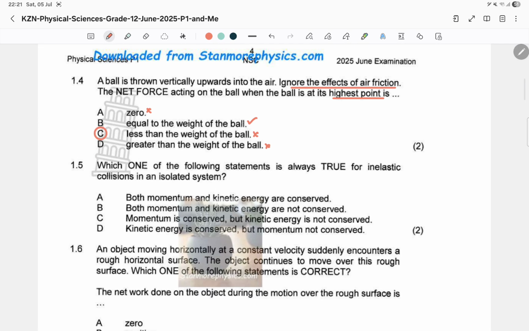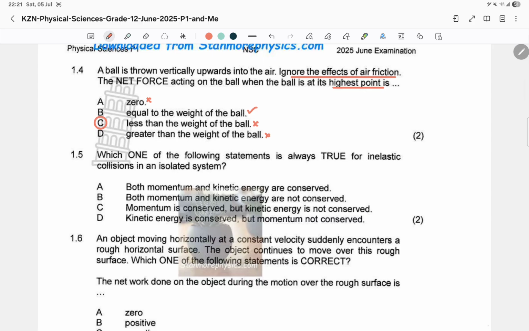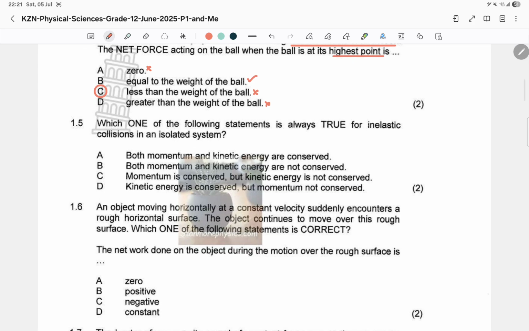Right, so this one is a conceptual question. So this is an easy standard grade question. But that is based on understanding that topic and that subject and how falling bodies work. Now 1.5, which one of the following statements is always true? See that?